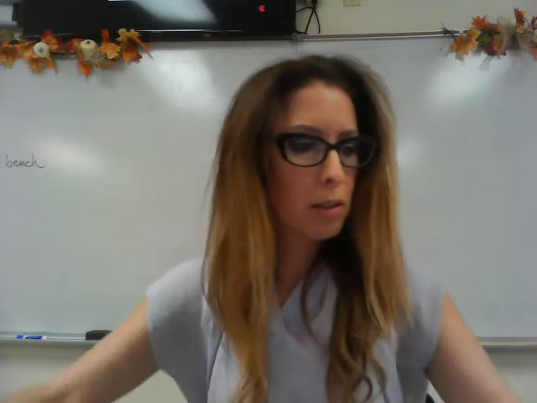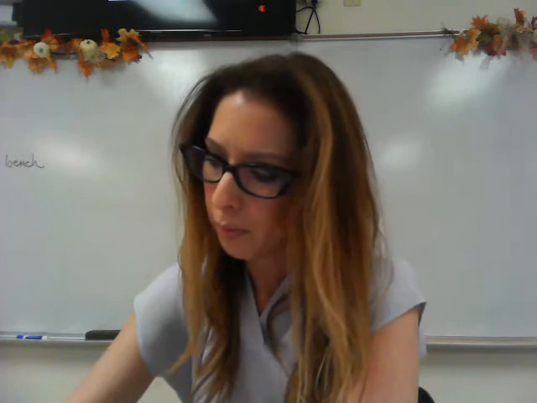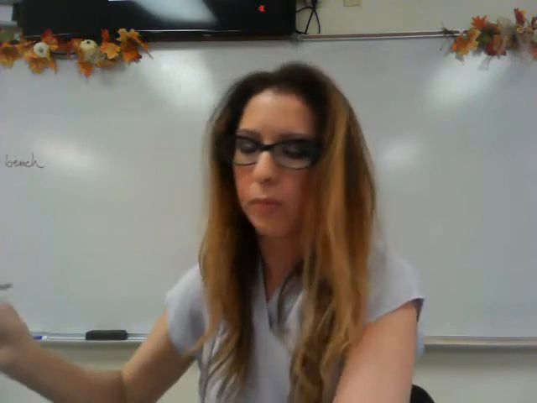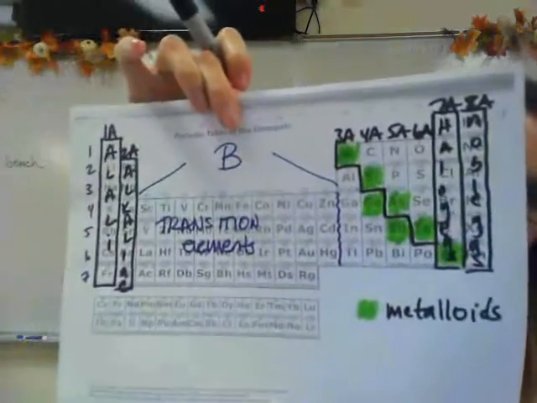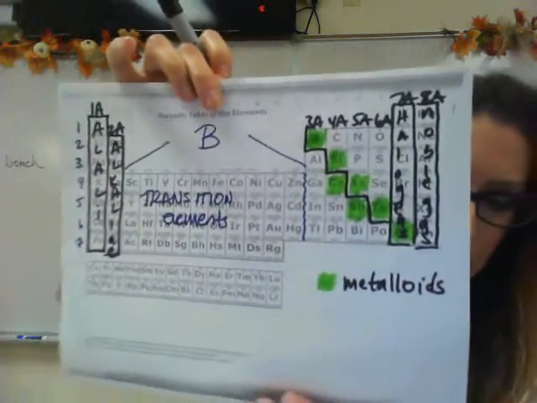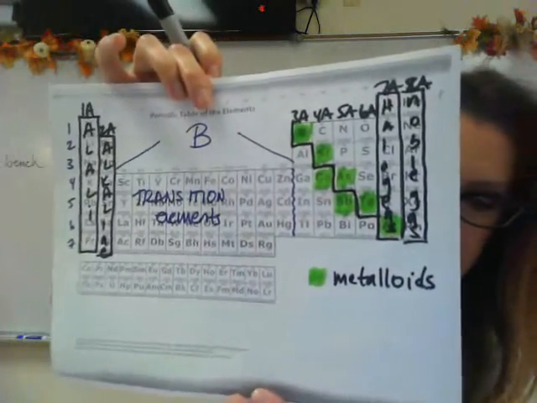Remember, we learned the metalloids in a previous chapter. So now you can see the metals that are underneath that stair step that are technically considered transition elements.